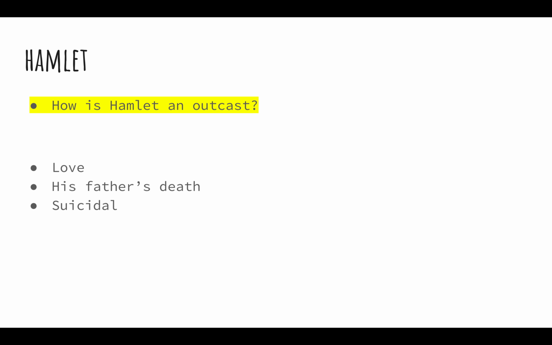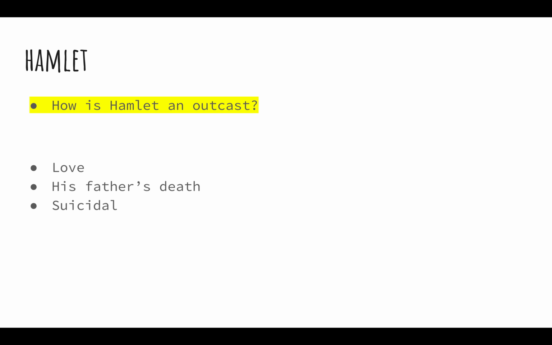First was his love. He fell in love with someone who was not royalty, which was strange back then because royalty only married royalty. This was why Polonius thought Hamlet was using Ophelia, because he did not believe he actually loved her and he thought he was just using her for sex.